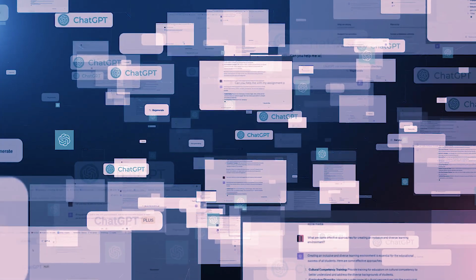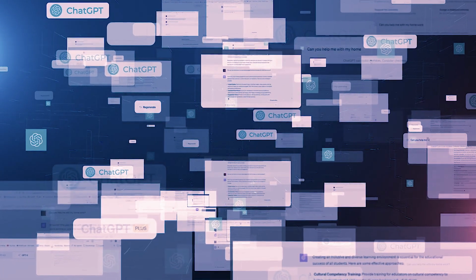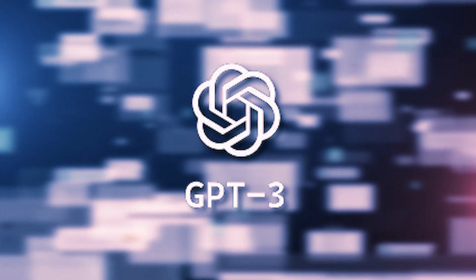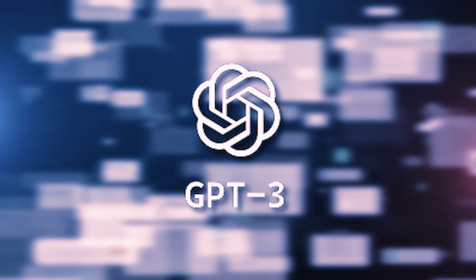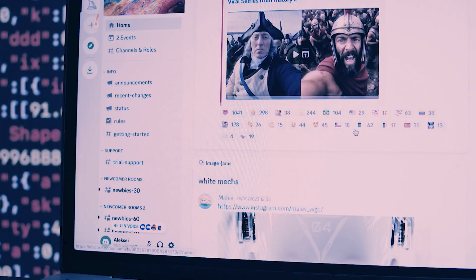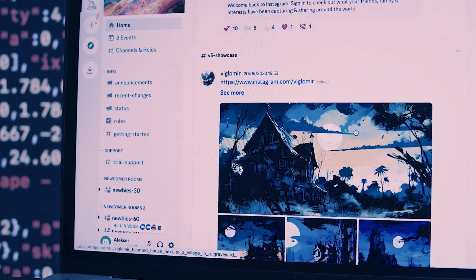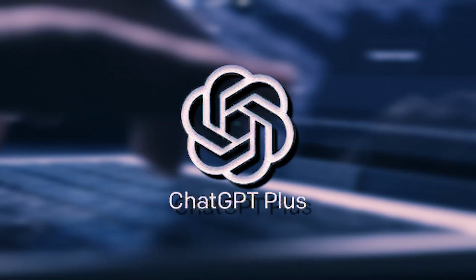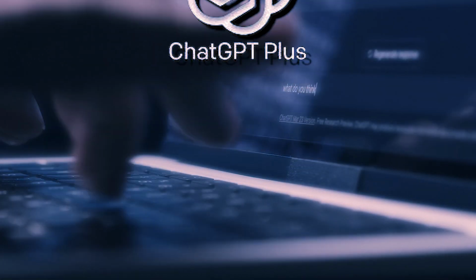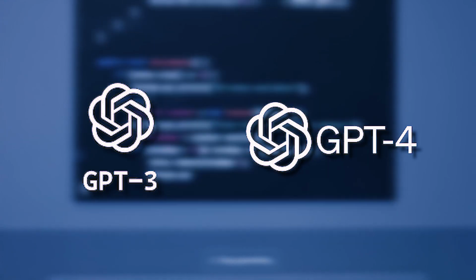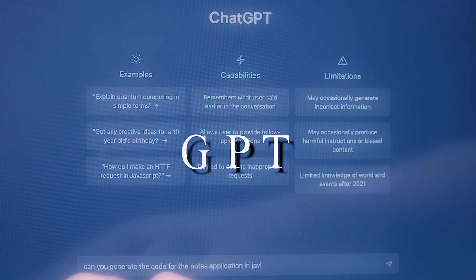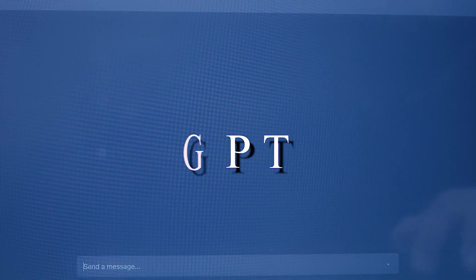ChatGPT's training data. ChatGPT's training dataset is substantial and built upon the GPT-3 Generative Pre-trained Transformer 3 architecture. A distinction is important here. The free version of ChatGPT is based on GPT-3, while ChatGPT Plus, available for $20 a month, offers the option of GPT-3 or a more extensive GPT-4 dataset. The acronym GPT starts to make sense now.